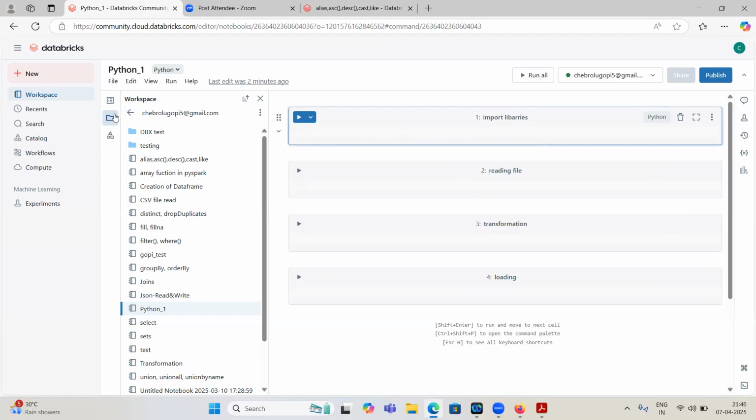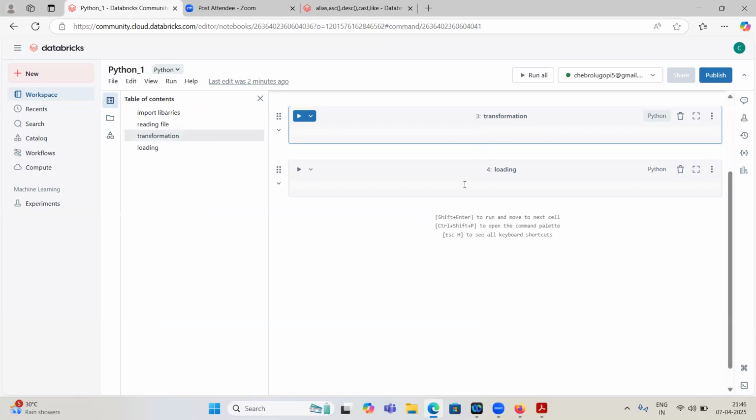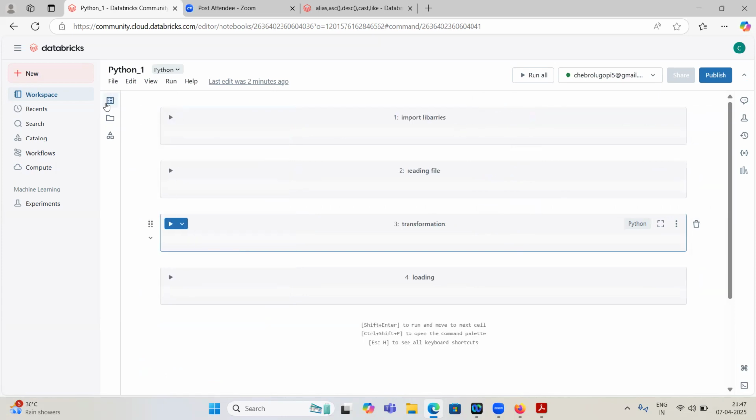And here, if you click here, you can see a table of contents. If you want to go to transformation directly, you can click on transformation, and you can see the code and the logic they have written, and you can execute this. So this is the workspace, and under this workspace you can create notebooks. Under a notebook also, we can use cells to differentiate between what function you are using and what work you are doing. We can create different cells for different work, and you can see the table of contents here.